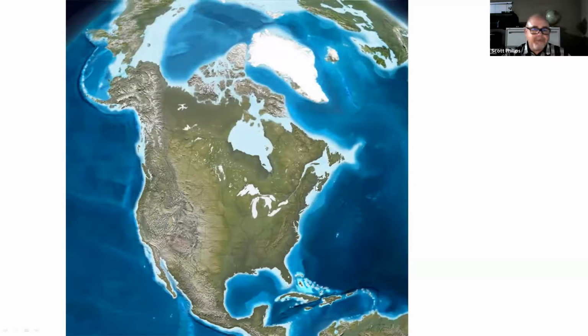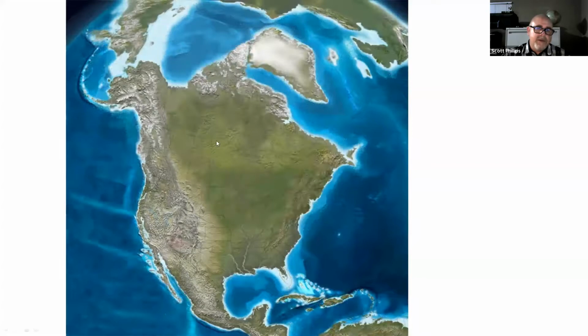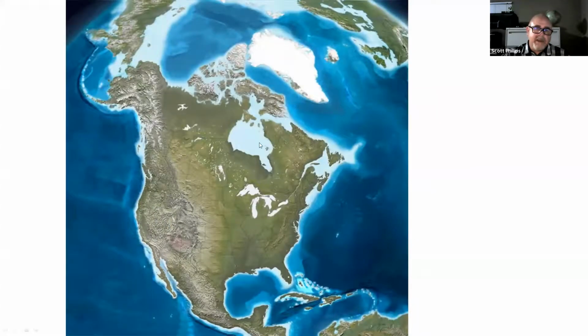Now, one thing I'll note is if we go through these again, we start from before the ice ages, and then we move to today, you can see where the ice was, it radically changed the landscape. And we're going to talk more about that later in the semester, about how the ice reshaped the landscape. For right now, we're talking more about the climate in general, and also about changes in sea level. We're going to be covering that as well.